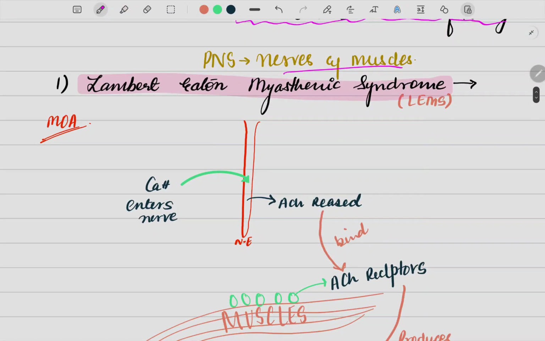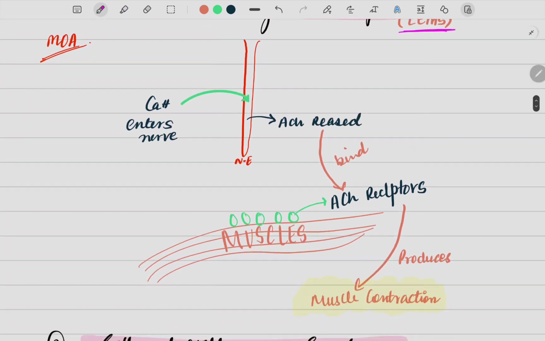Coming to the PNS nerves and muscles. In the nerves and muscles, the first disease we have here with us is LEMS. This LEMS is basically Lambert-Eaton myasthenic syndrome. So what exactly happens in this condition is, for example, this is your nerve. Calcium is going to enter inside the nerve. When it enters inside the nerve, the ACH is going to be released.